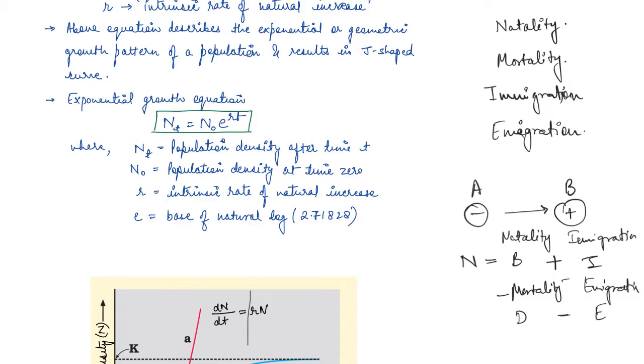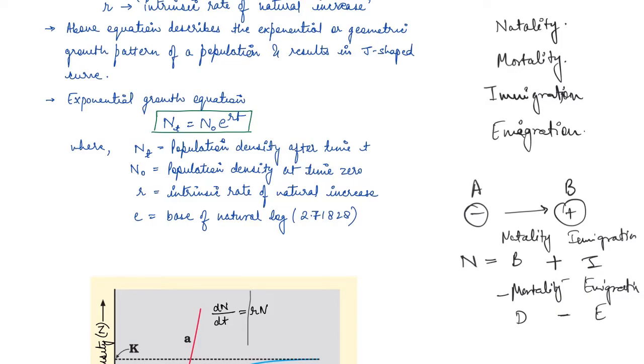And the exponential growth equation is written as: the population density at a time t is the population density at time 0, times e to the power of the intrinsic rate and the time, right?